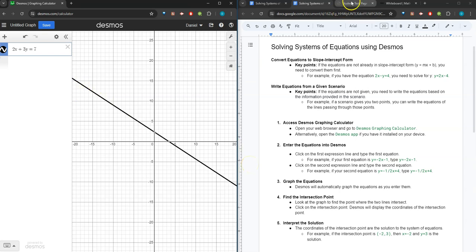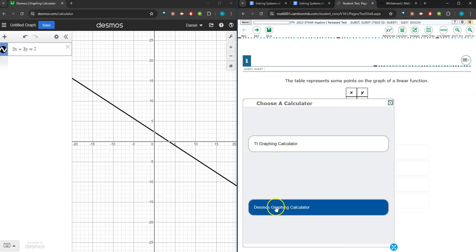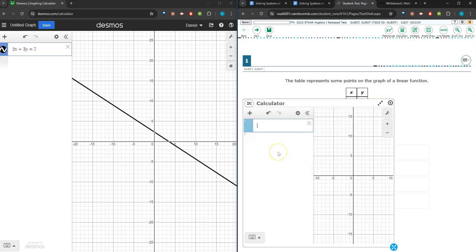But if I go to, again, our testing platform, and here I'm in an example test. If I click on calculator and I go to our Desmos graphing calculator and I try that same equation, I now have an error which says that plotting implicit equations and inequalities is disabled.